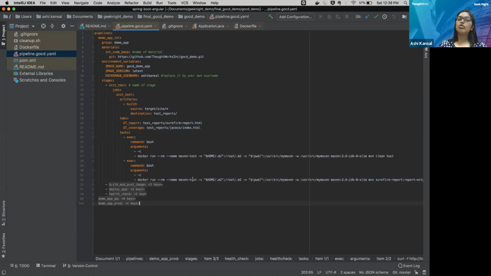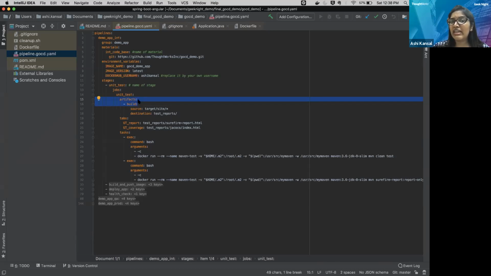We have one very good feature in GoCD as well: the artifacts. You can output the result of any of your jobs' tasks as an artifact. So in this case, I am taking test reports as an artifact, and I am publishing it on my GoCD server. By default, if I'm not specifying whether my artifact is internal or external, it is always internal. It will always be published on my GoCD.